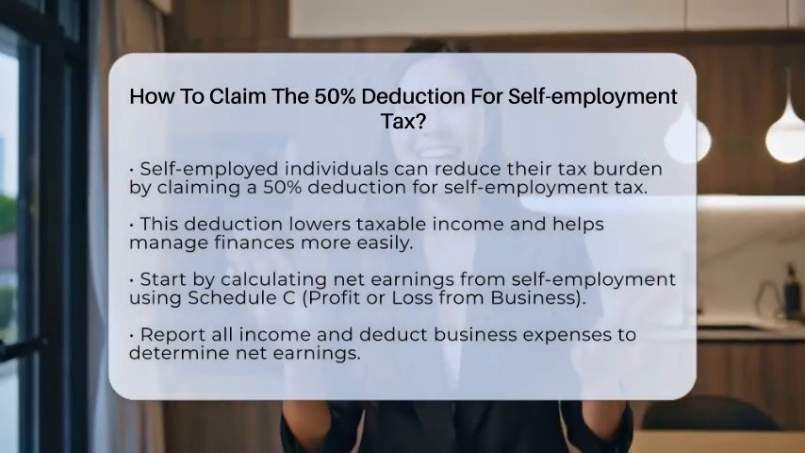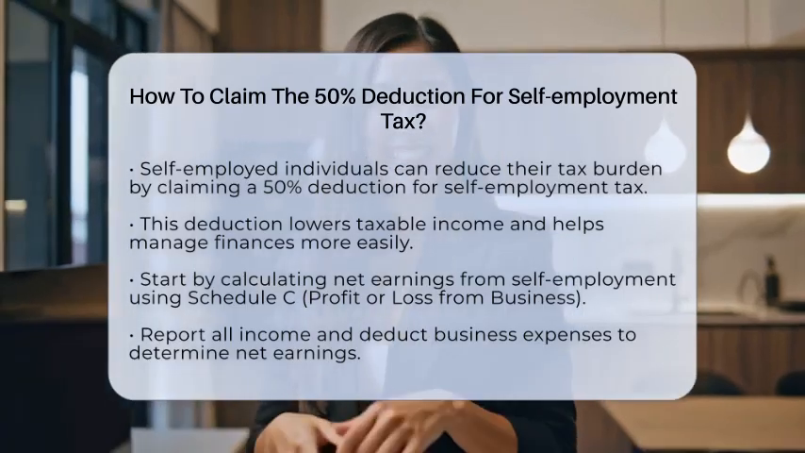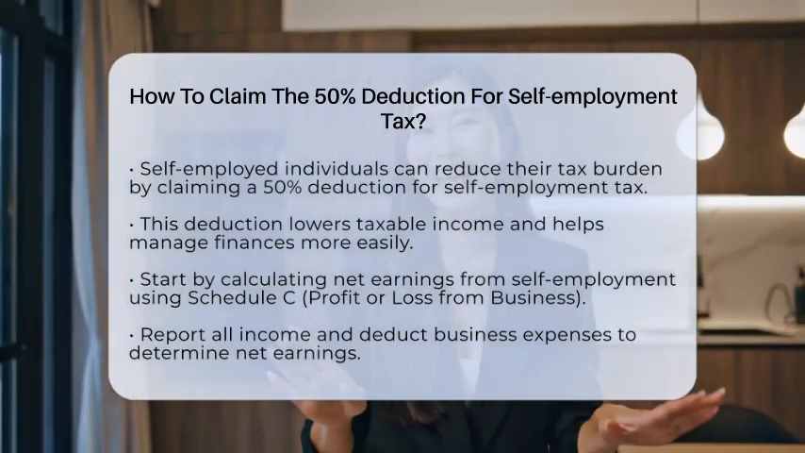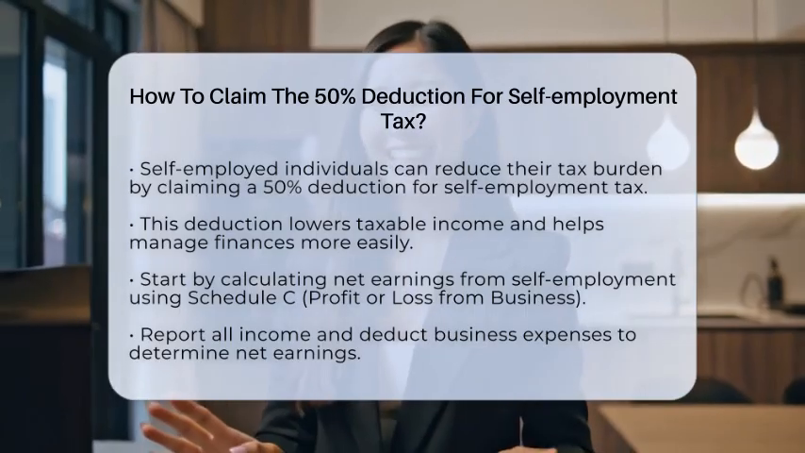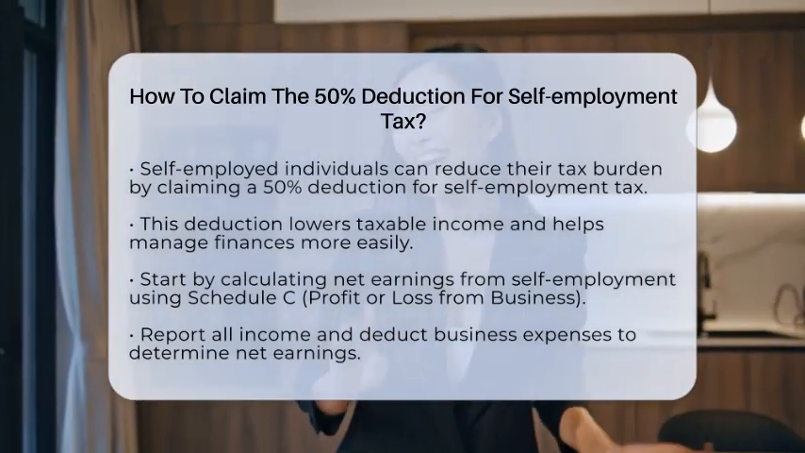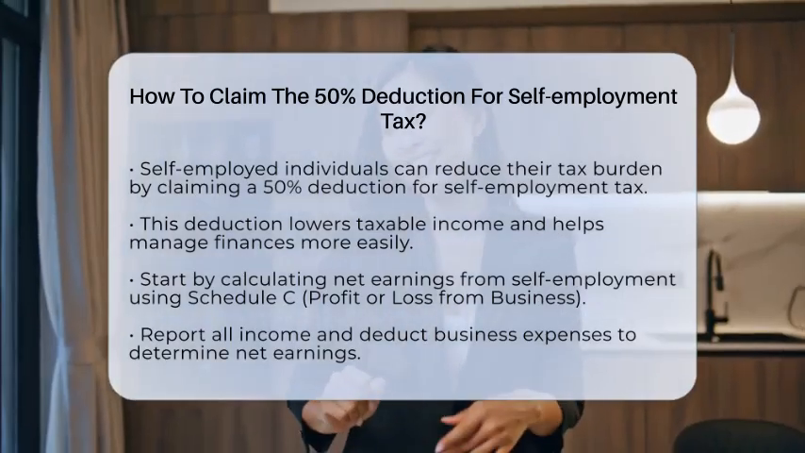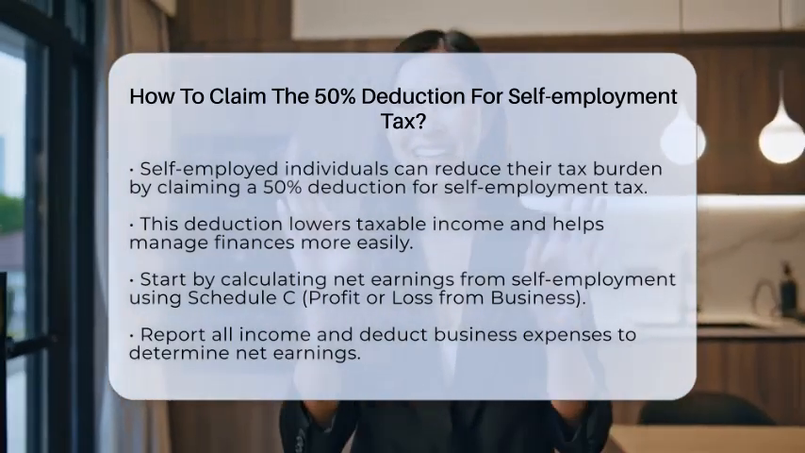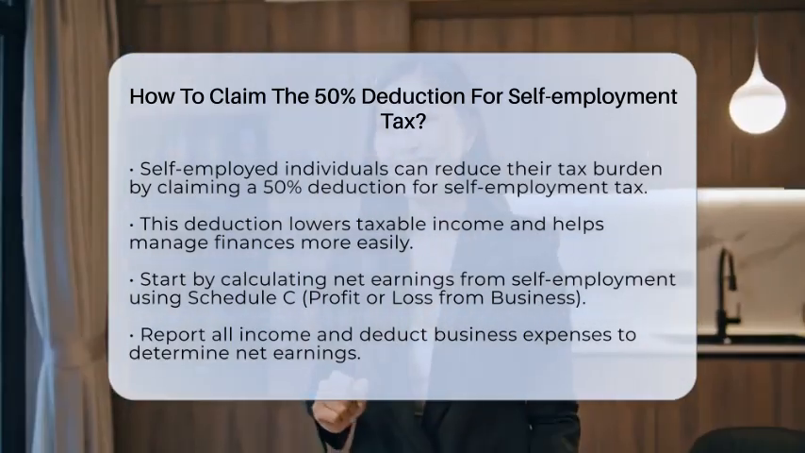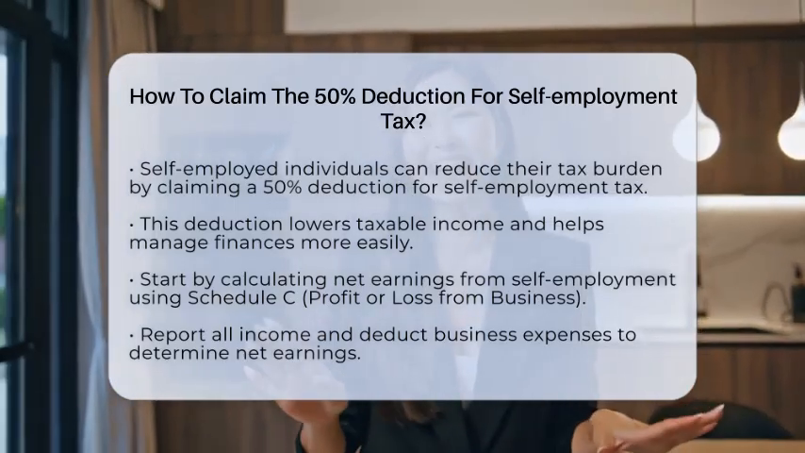First, you need to calculate your net earnings from self-employment. You will use Schedule C, which is the profit or loss from business form. This form helps you determine your net profit or loss from your self-employment activities. Make sure to report all your income and deduct any business expenses to arrive at your net earnings.